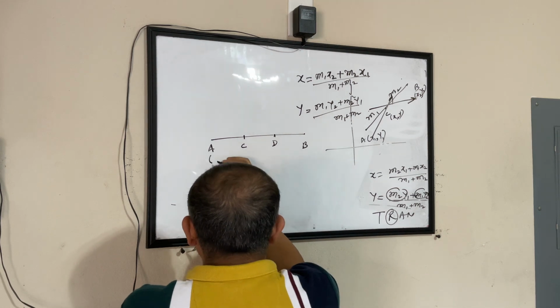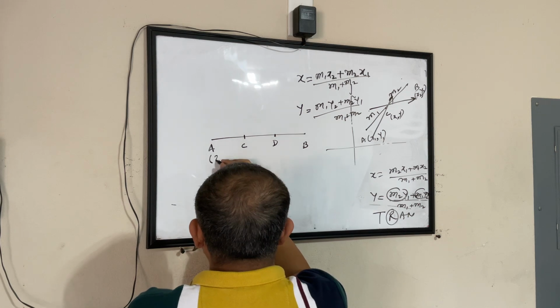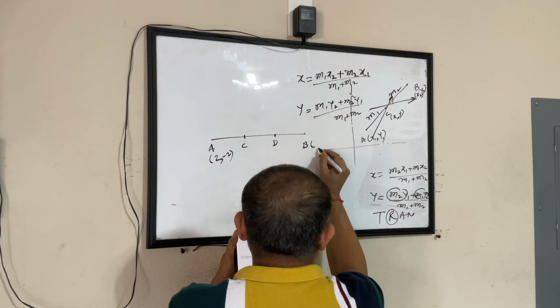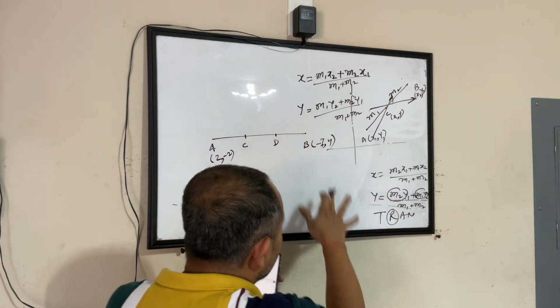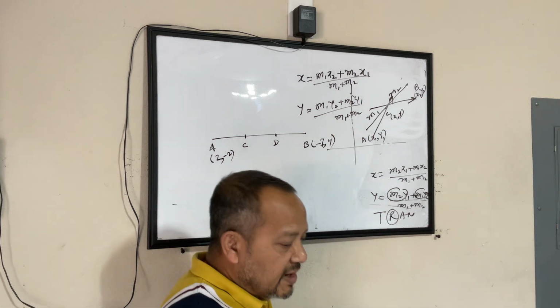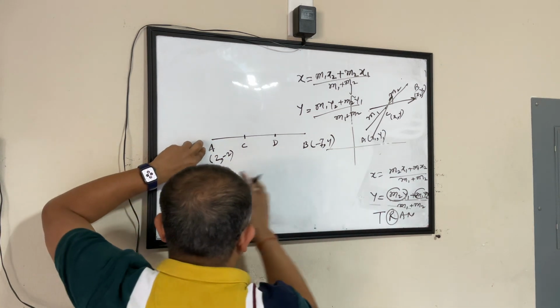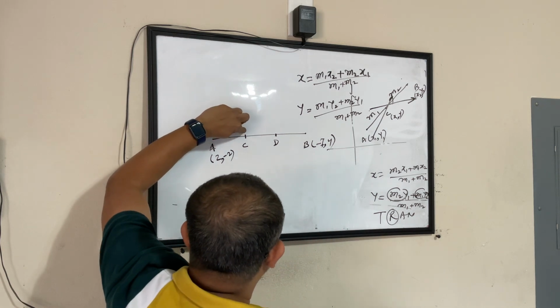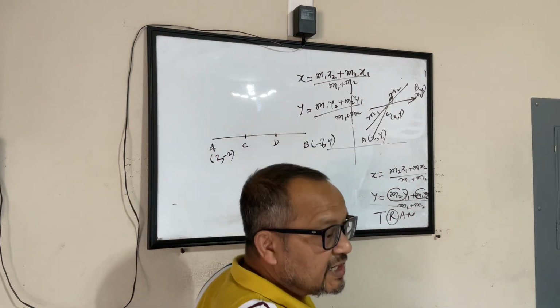And what are the coordinates of A? A is (2, -2), and this is (-7, 4). I have not drawn the coordinate plane, but it says that you have 2 points A and B. The coordinates are this and this. So find out the coordinates of the trisection, meaning the 2 points that split this into 3 equal parts.